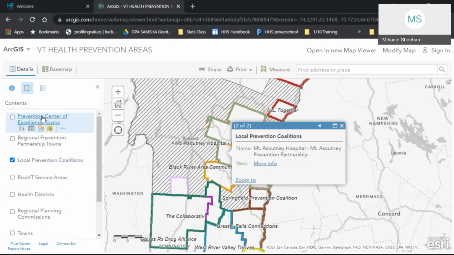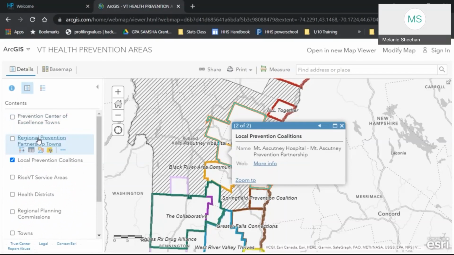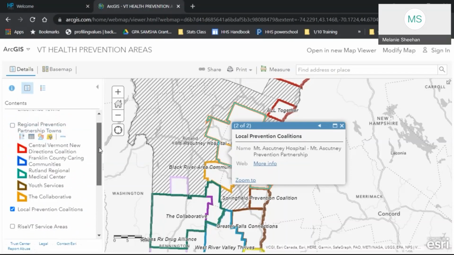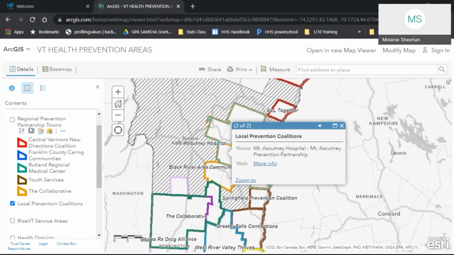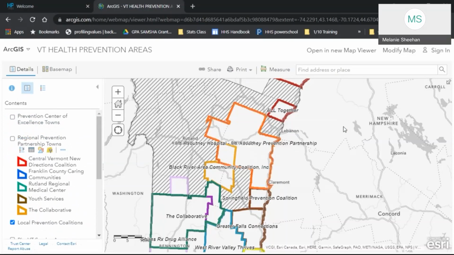I want to see where there are prevention centers of excellence coverage areas, there are 3 in the state currently, and who are the regional prevention partnership towns. So you can get that level of information in the left sidebar, even without checking on that layer. Again, I will show you that feature. I'm going to close this.